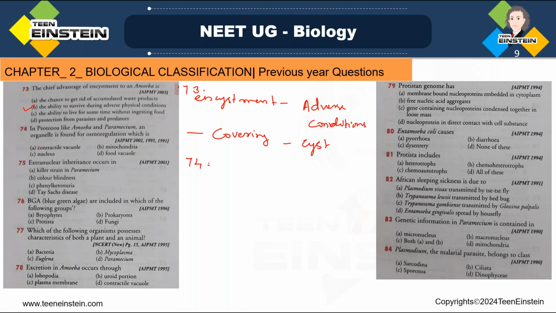Question number 74. In protozoa like amoeba and paramecium, an organelle is found for osmoregulation, which is option A, contractile vacuole, option B, mitochondria, option C, nucleus, and option D, food vacuole. Okay, so here option A, contractile vacuole is the right answer. So unicellular organisms like amoeba and paramecium all have the contractile vacuole for osmoregulation. This contractile vacuole regulates the quantity of water which is coming inside the cell.